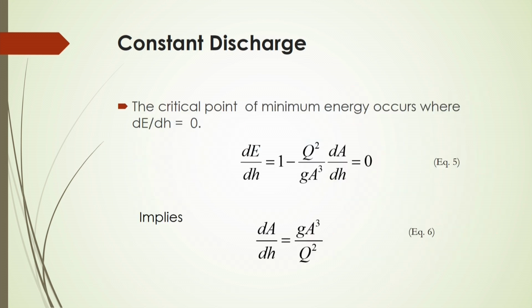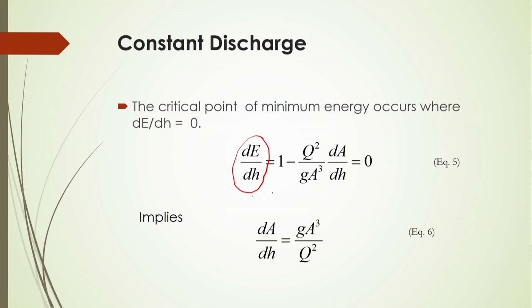For that critical point, a minimum energy is required to get the change of flow velocity from minimum to maximum. That critical point of minimum energy occurs when we differentiate the total energy with respect to the water height in the channel, that is, when dE by dH equals 0.